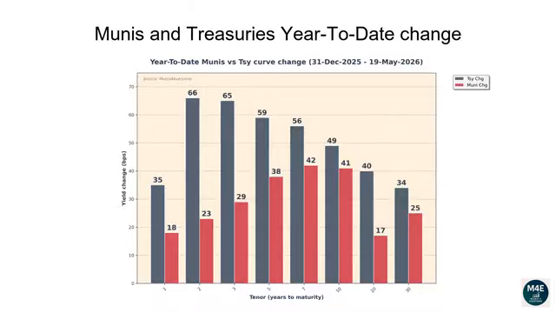This graph is similar to the previous one, but instead of showing how interest rates have moved versus the prior day, they show how much they have changed since the end of the previous week. The current bar plot shows how Muni and Treasuries have changed year-to-date.